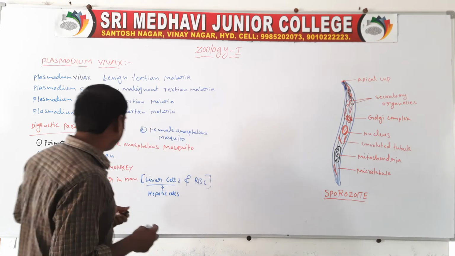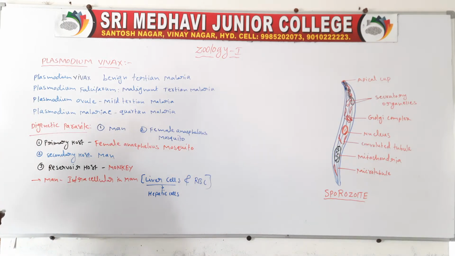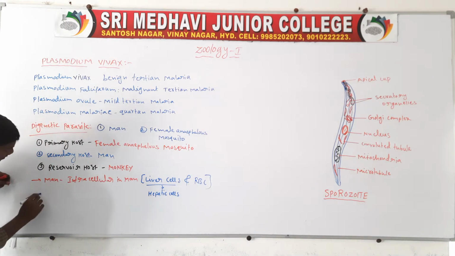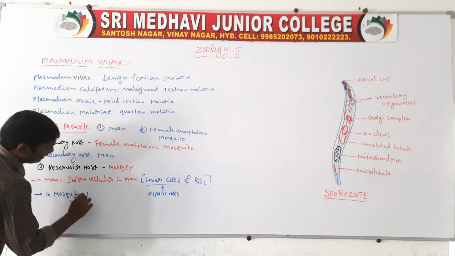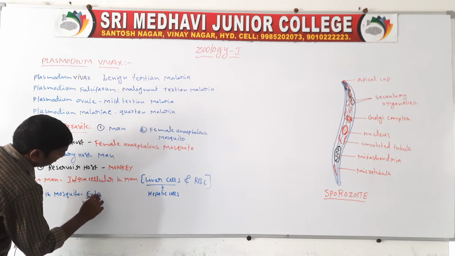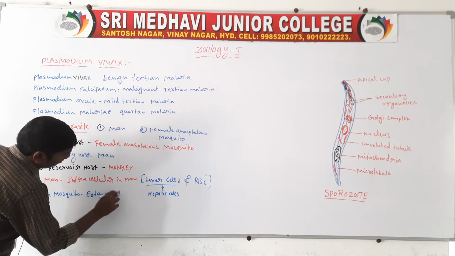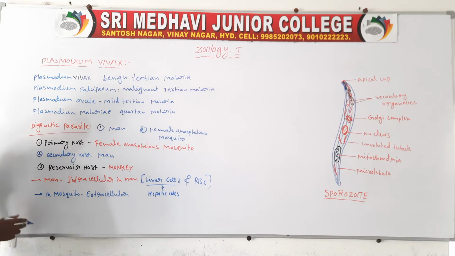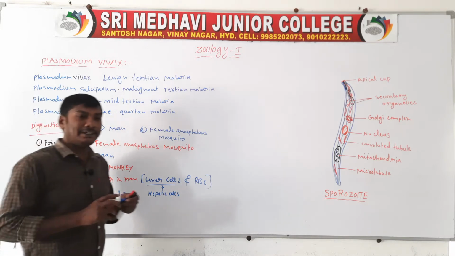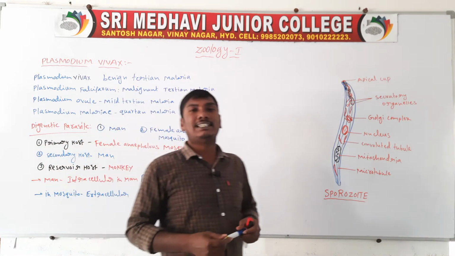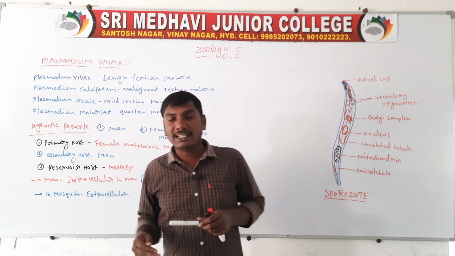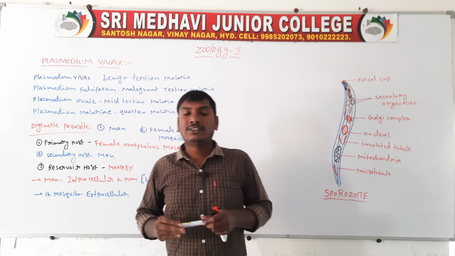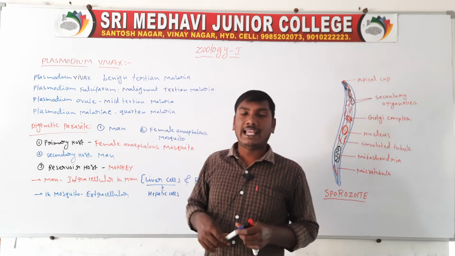Next, in the mosquito they are extracellular. Extracellular means they live outside the cell. In man they live intracellularly, and in the mosquito they live extracellularly.